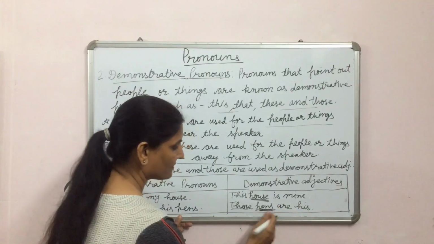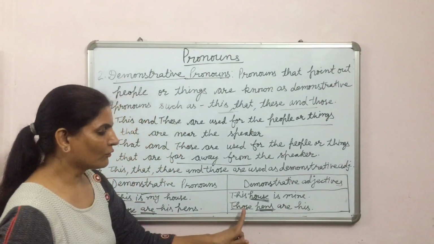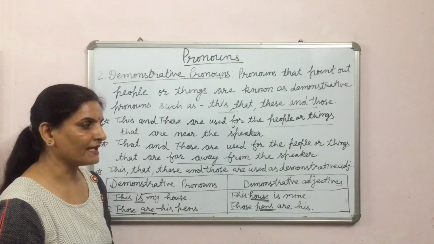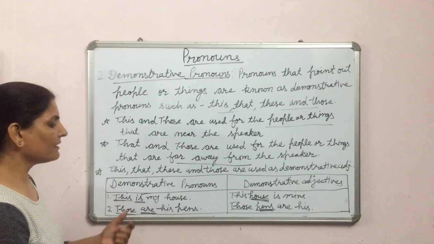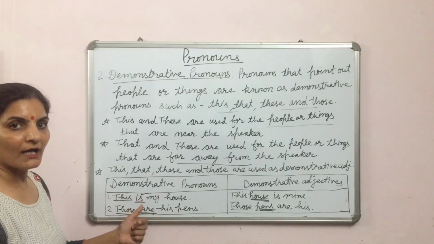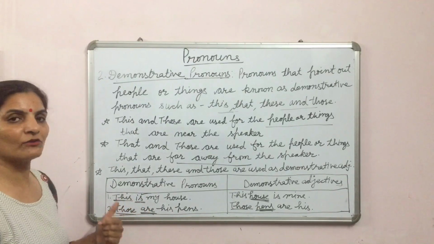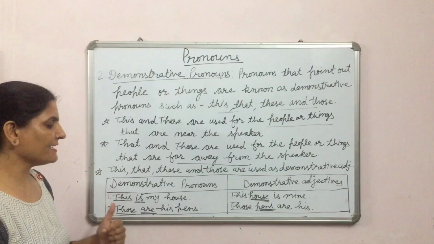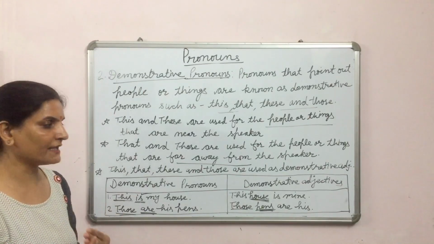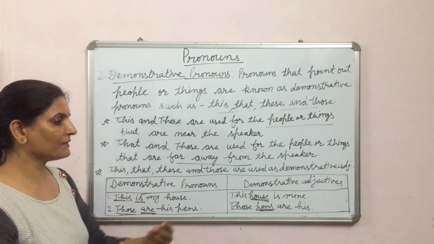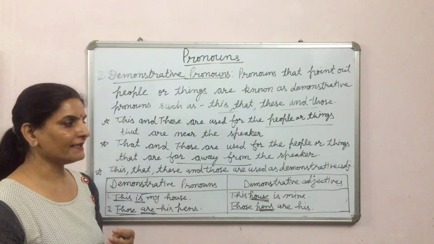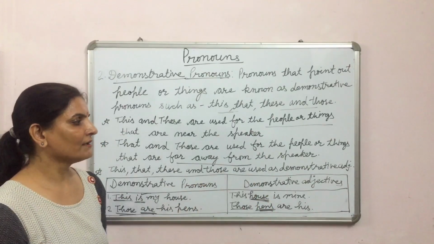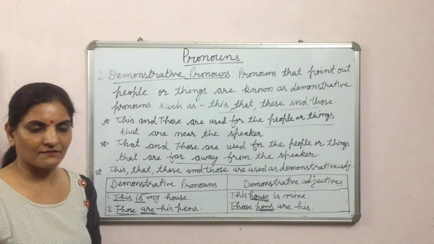Here pens is a noun. So those here is a demonstrative adjective. So I think it is clear. If there is a verb after this, that, those, these, then it is used as a demonstrative pronoun, and if there is a noun after these words, then it is used as a demonstrative adjective.